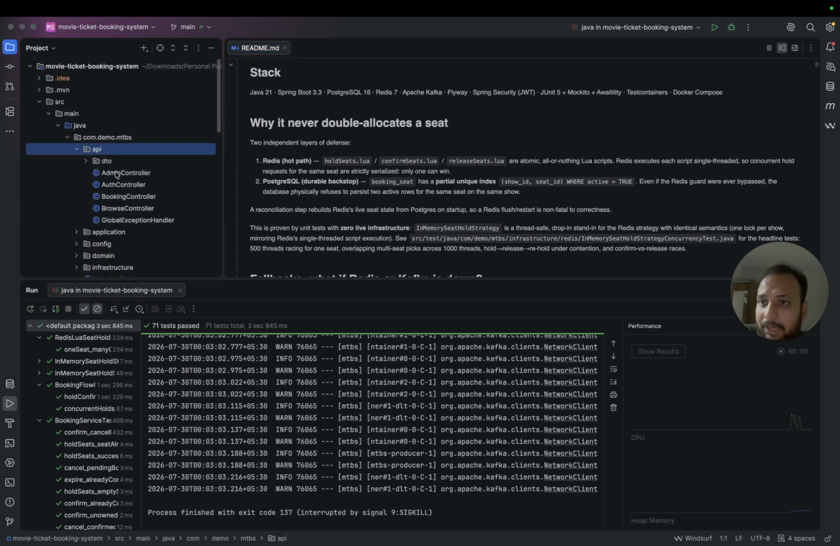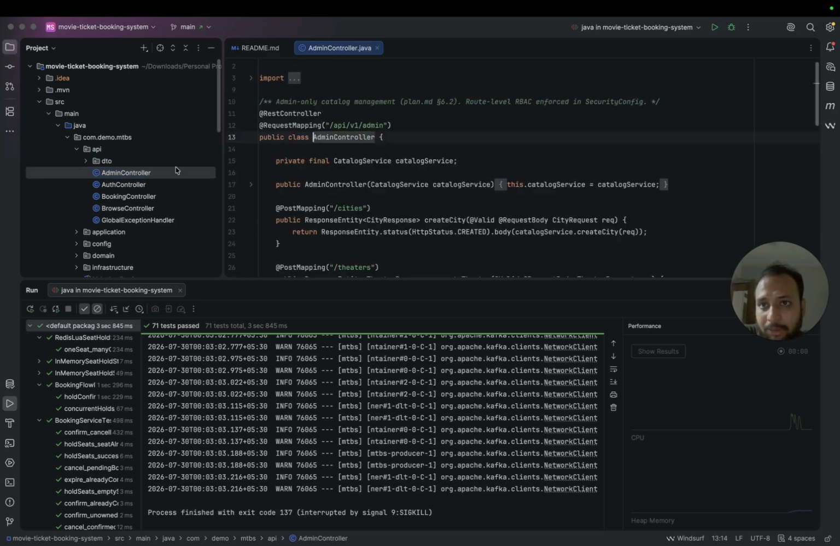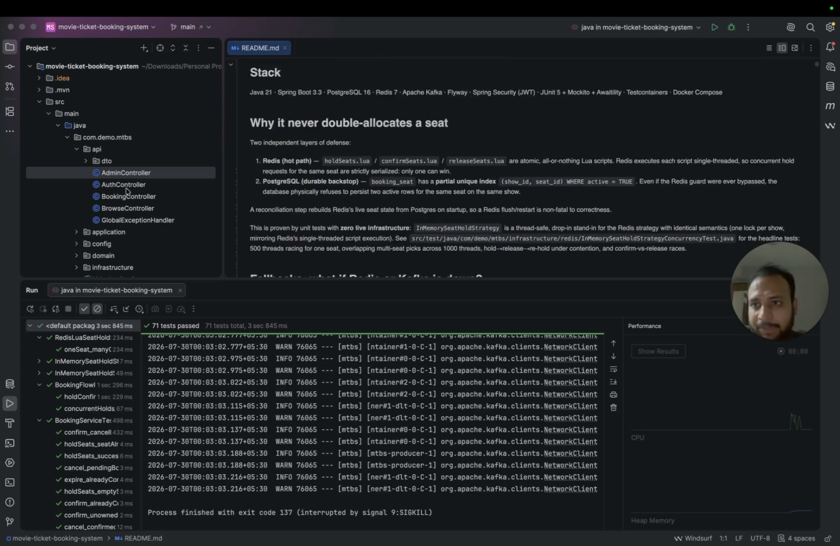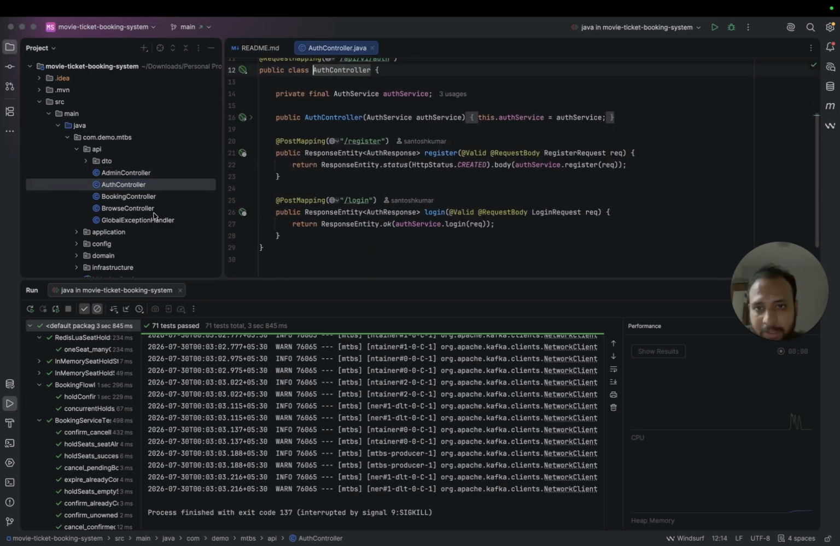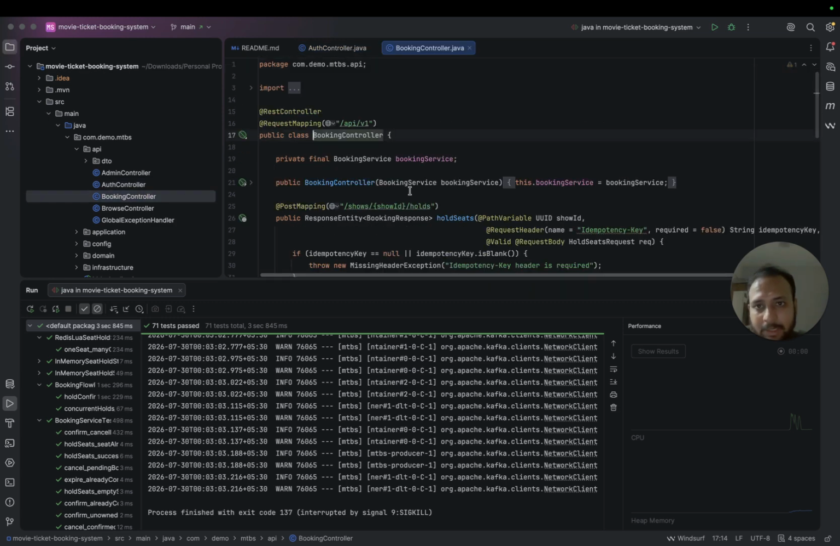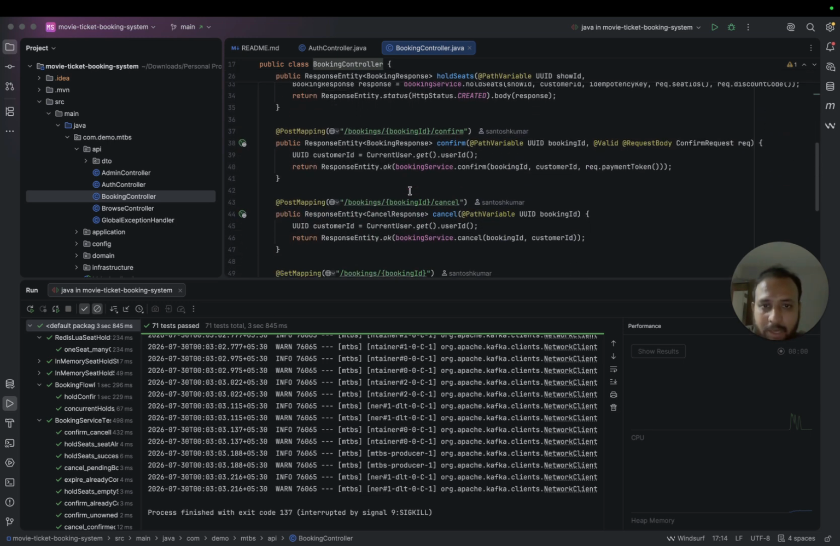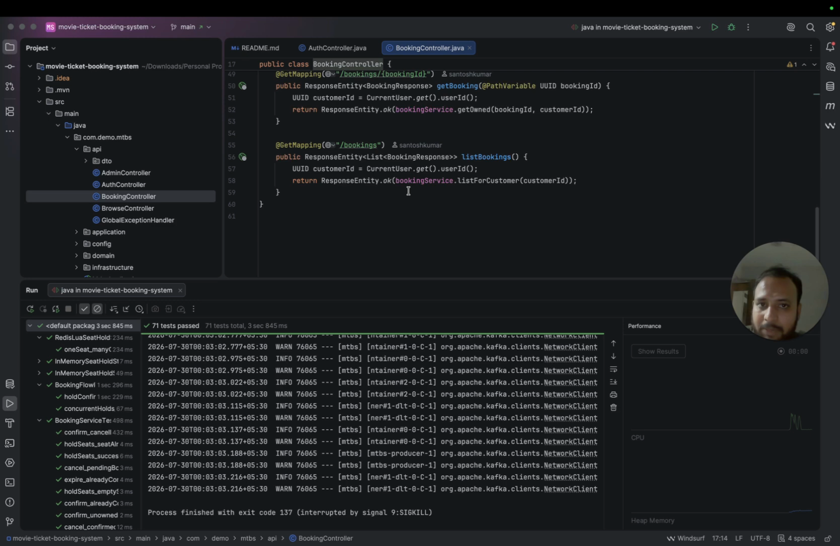I have written all the requests and all the required DTOs. Apart from that, the admin control: let's say the admin wants to add a movie, add a theater, create the movie screen, etc. Authentication layers I have written, register and login. Apart from that, the booking control I have kept, where the seat hold, confirmations, cancellations, get booking, and list of bookings.